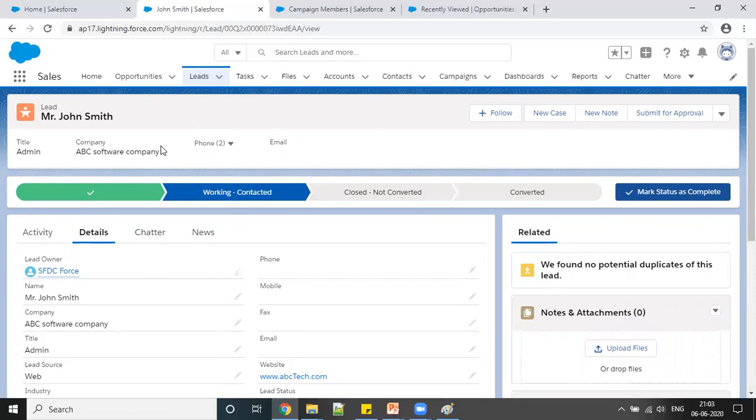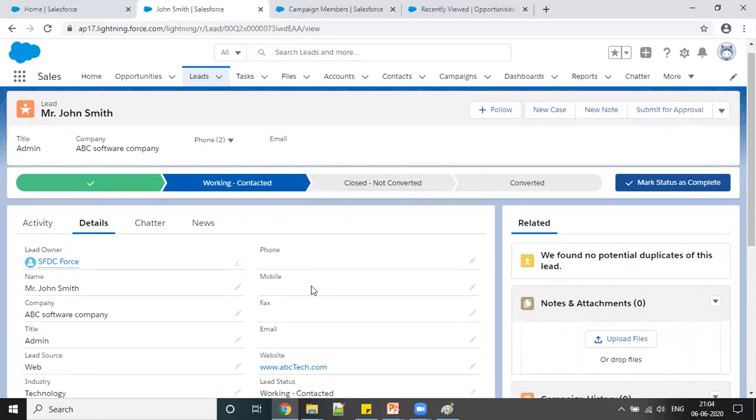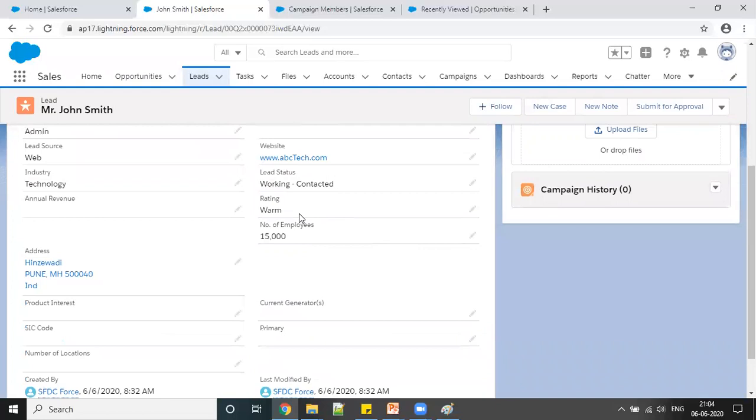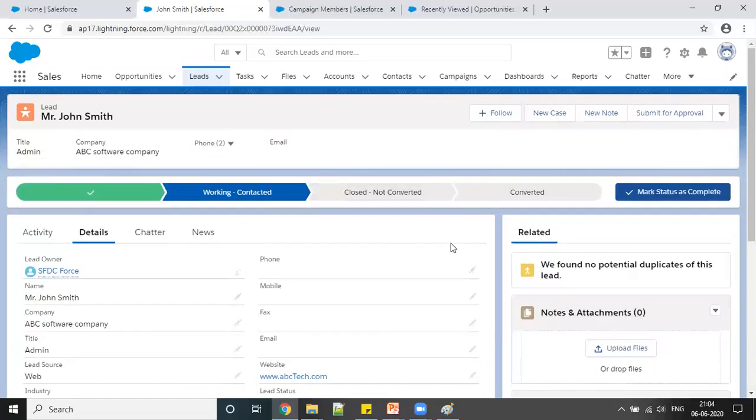So I have created a lead here, and now the next stage is converting. I was very positive about my lead. It was on warm rating. Now I want to convert this lead. Here you can see a few things like new case, new notes, submit for approval, clone, check new data, delete, edit, change owner, convert. I will just give you a heads up right now, and later we can understand more.